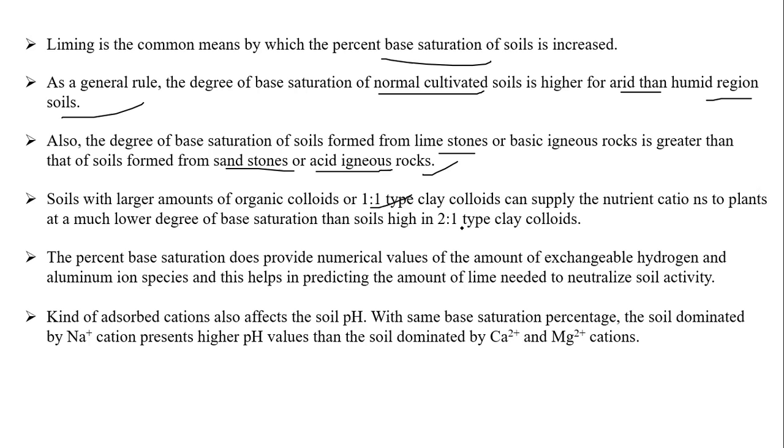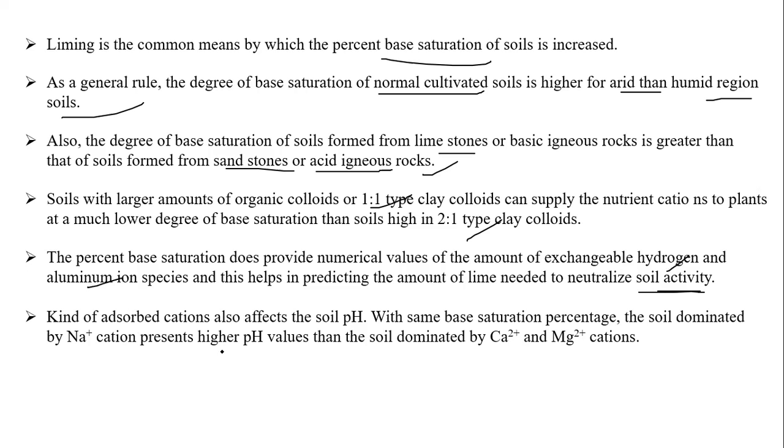So 1:1 type of clay supplies more compared to 2:1 type of clay. Remember these points. Percent base saturation does not provide a numerical value for the amount of exchangeable hydrogen and aluminum ions, as these help determine the precipitation amounts and the lime needed to neutralize the soil acidity. Before this, I said that we are excluding aluminum and hydrogen. Why? Because the hydrogen and aluminum in the exchange complex form a precipitate with lime to neutralize the soil acidity. That's why we are not including this hydrogen and aluminum in the CEC.